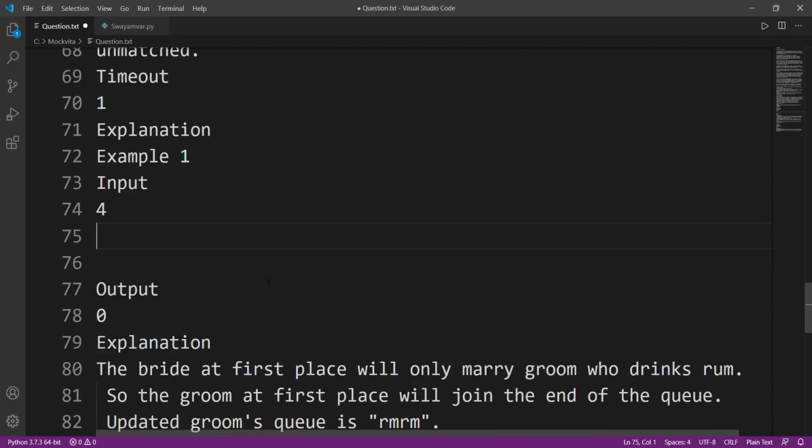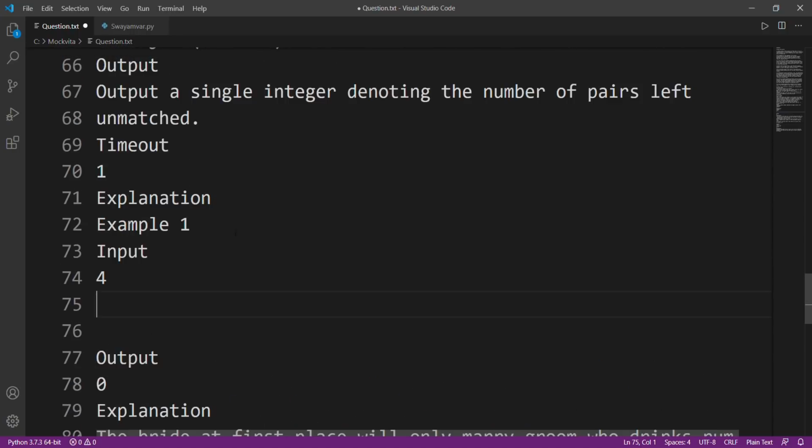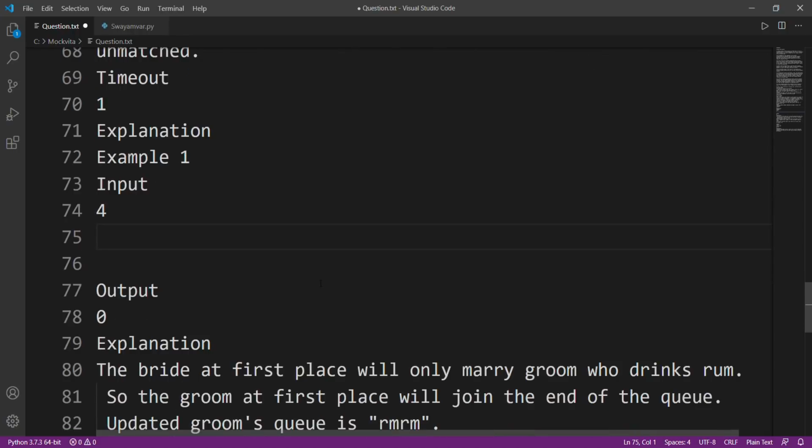Okay, so basically we have to provide an output which tells how many pairs are left unmatched. So here basically all of them got matched, so we have to print 0.